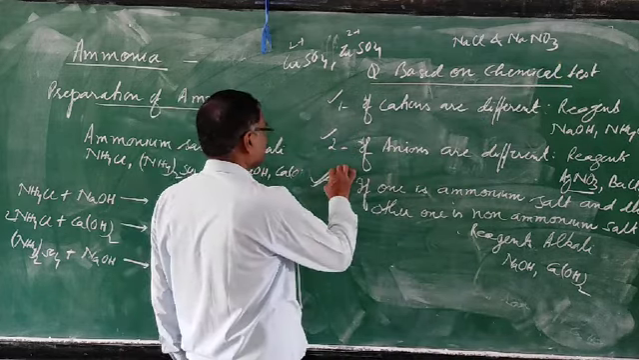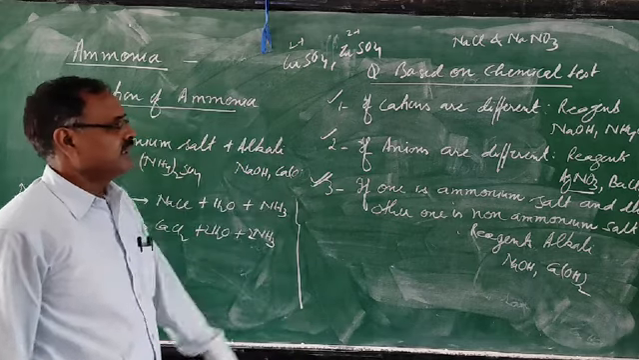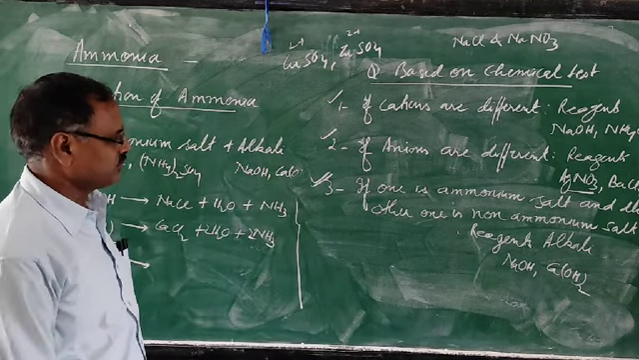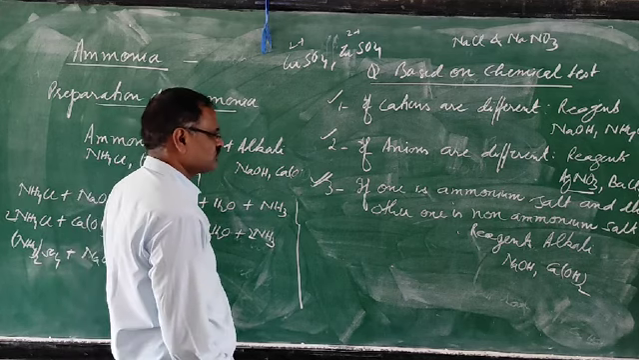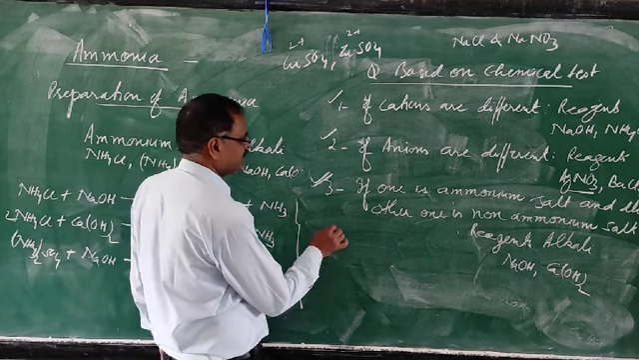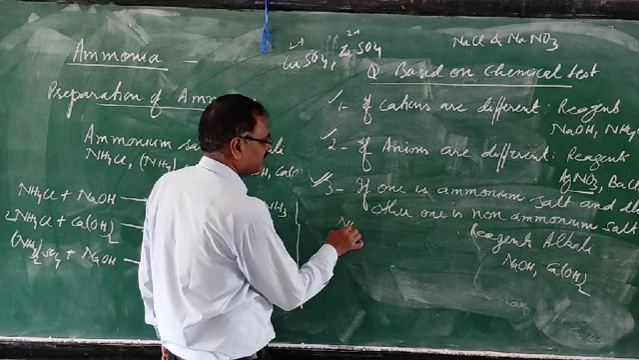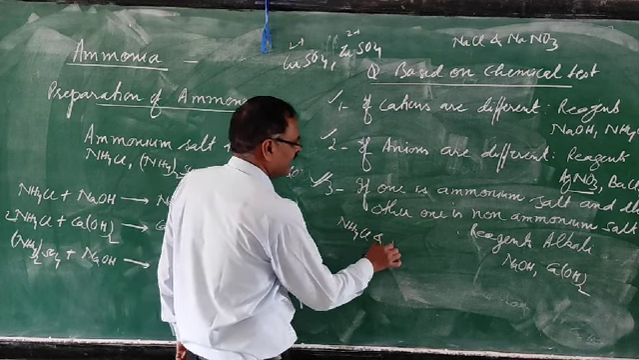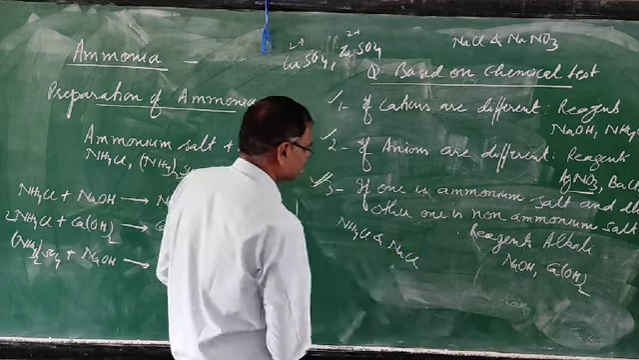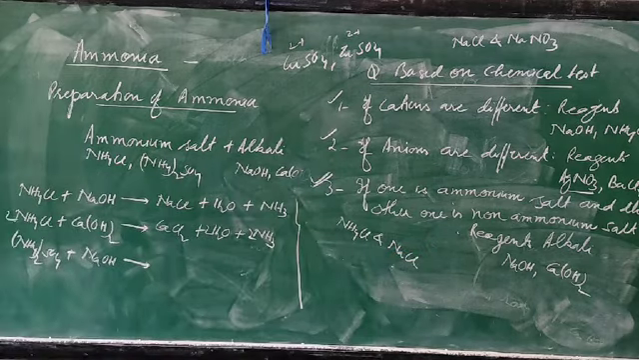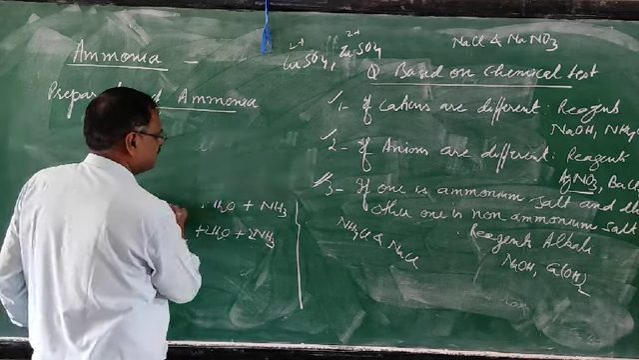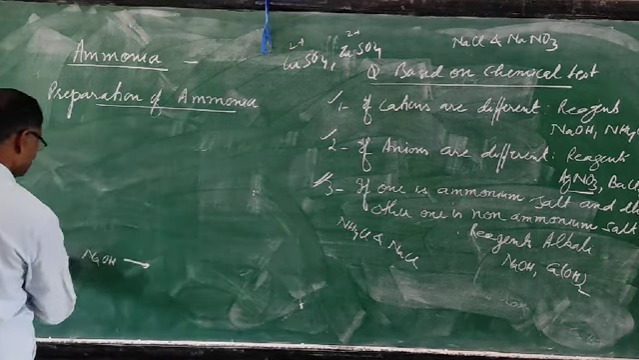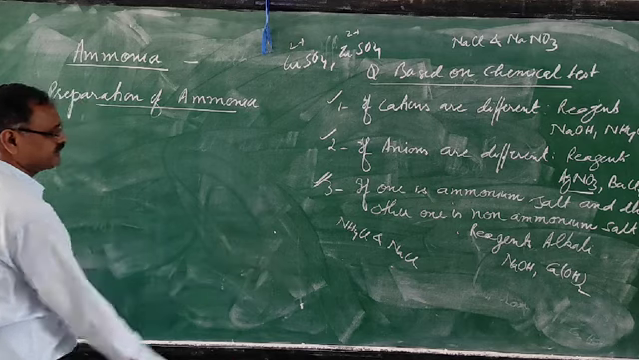Today we will take ammonium salt and non-ammonium salt. So the question is: give a chemical test to distinguish between ammonium chloride and sodium chloride. This is the question. The first two times we already studied in chapter 3.